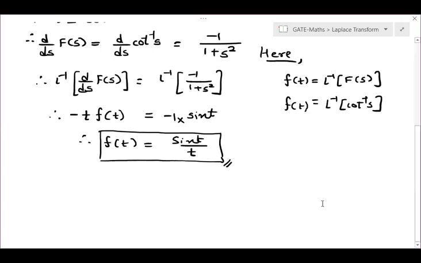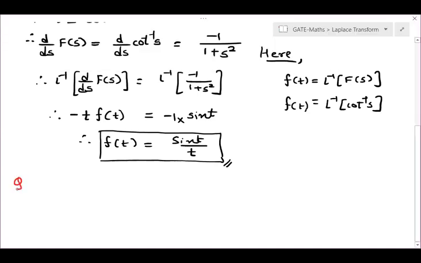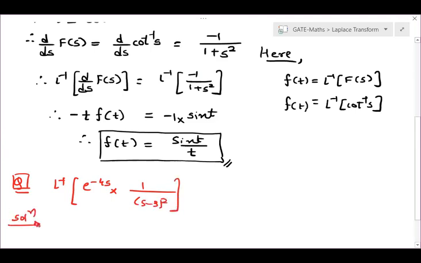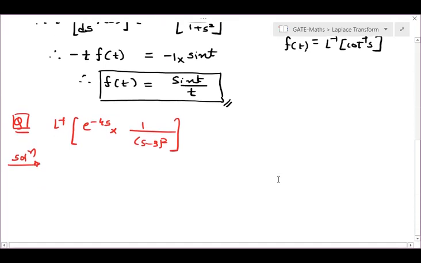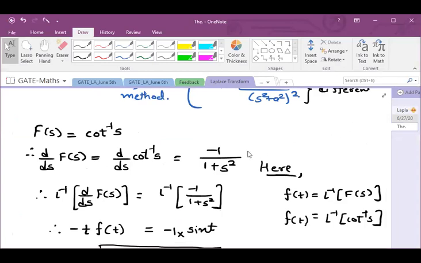Now, next question, or most probably our last question of inverse Laplace transform. Laplace inverse of e to the power minus 4s into 1 upon s minus 3 whole square. So for Laplace, we have seen the second shifting property or not, right? e to the power minus 4s, right? So let us visit that property first.